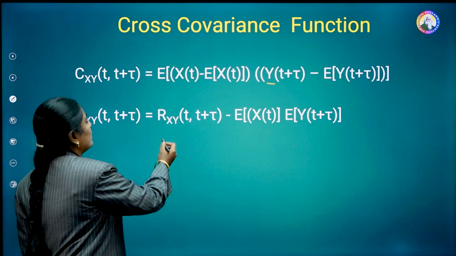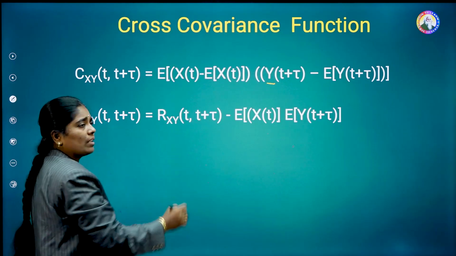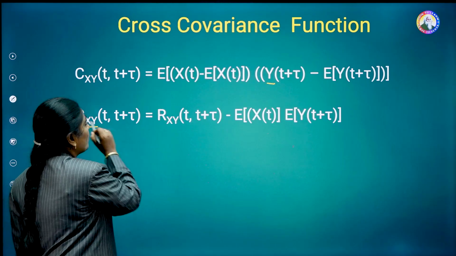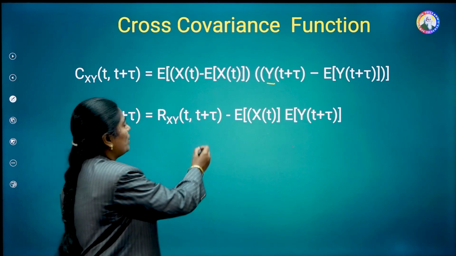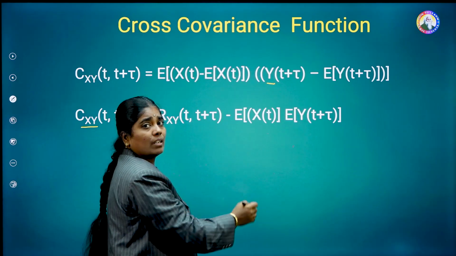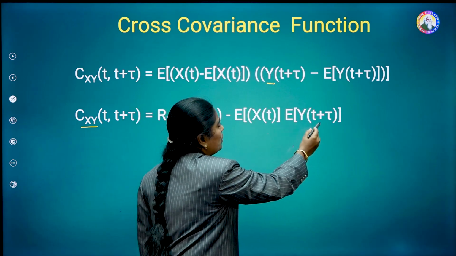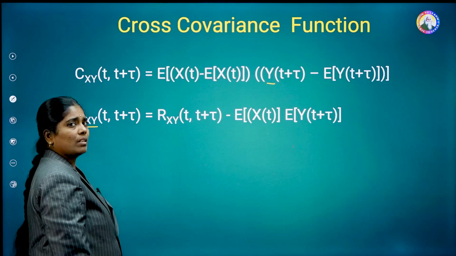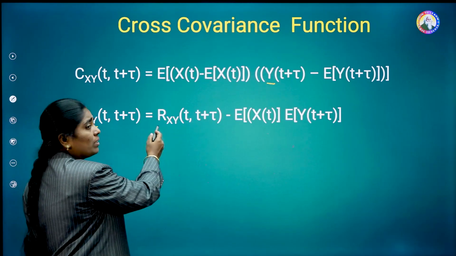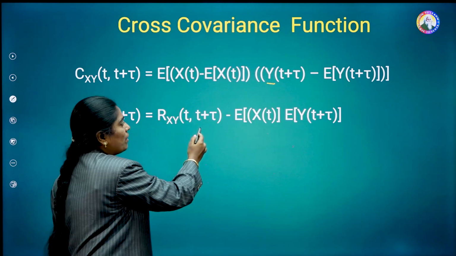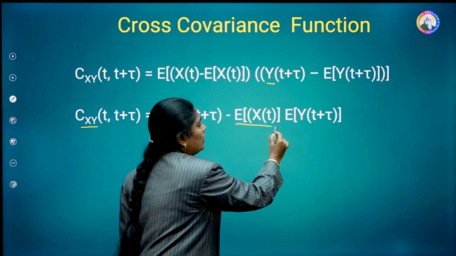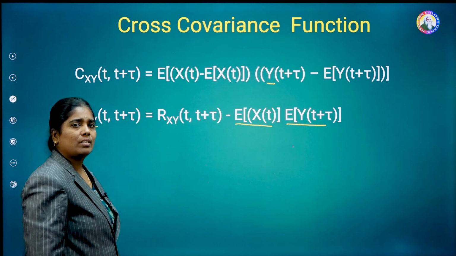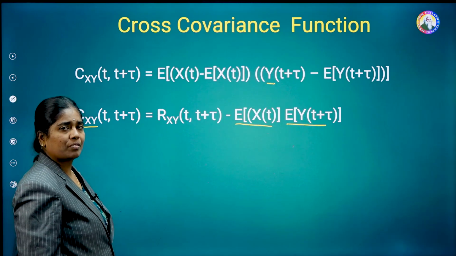In terms of the cross-correlation function Rxy, we can represent Cxy as Rxy of t comma t plus tau minus E of x of t into E of y of t plus tau. That means the cross-covariance function is equal to the cross-correlation function minus the product of the individual expected values of the random processes x of t and y of t.